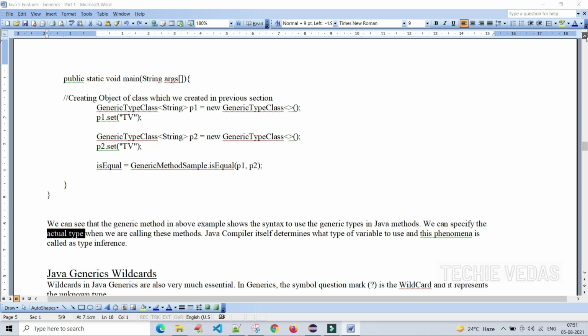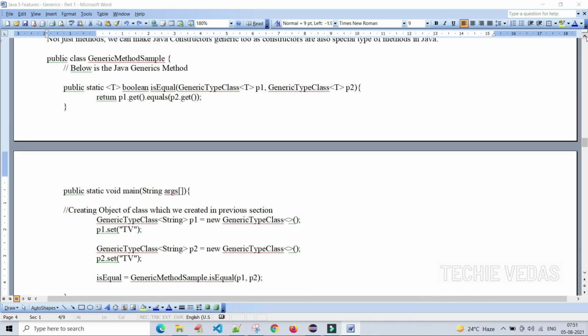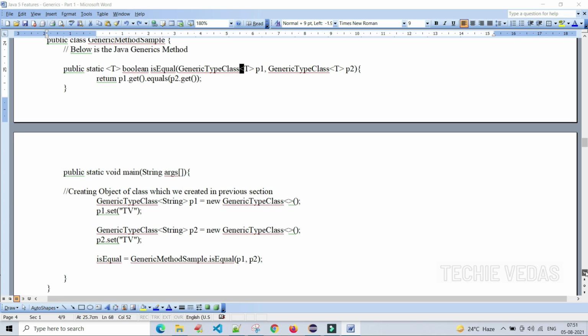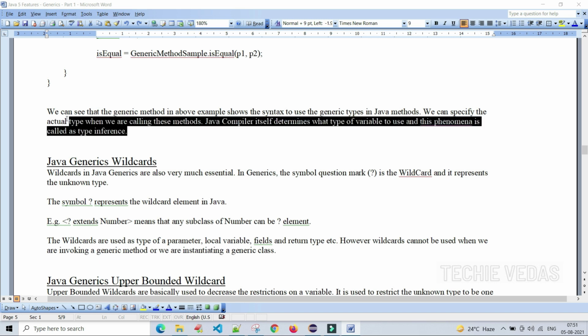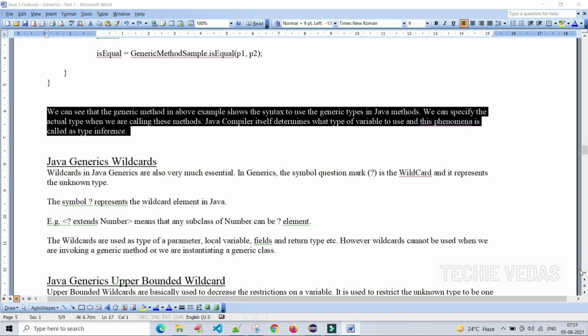Here the parameter is generic, T, but while invoking, we are passing the actual values here in place of this. This is what this point tells us. We can specify the actual type when we are calling these methods. The Java compiler itself determines what type of variable to use, and this phenomenon is called type inference.